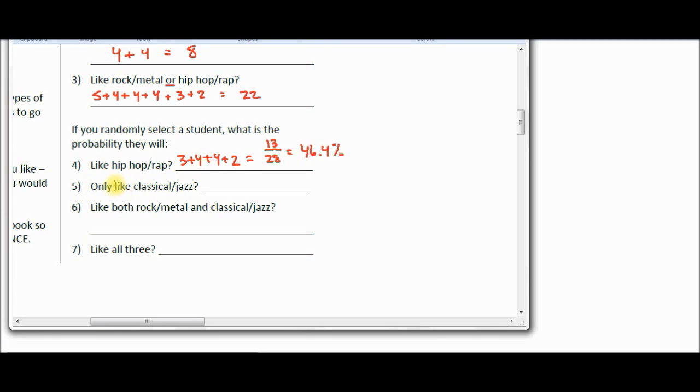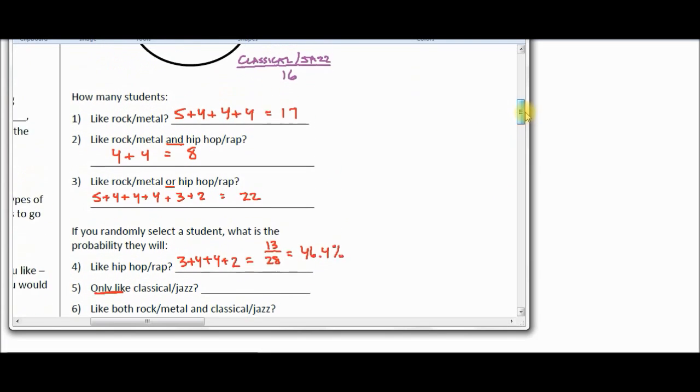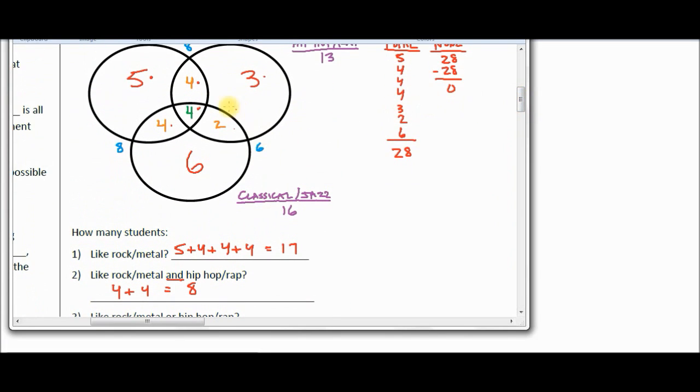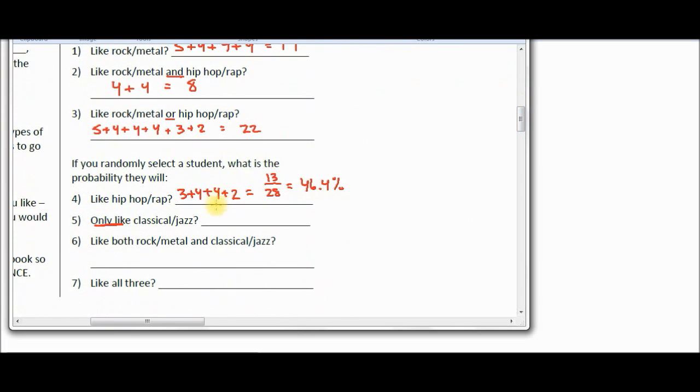How many students only like classical jazz? Now take a look, class. Look at our classical jazz circle. We can't pick this 4 because they like rock also. Can't pick this 4. They like rock and hip-hop. Can't pick these 2 because they like hip-hop or rap. This is the only category. This 6 is the only number of students who just like classical and jazz. And that means we can just find our probability is 6 over 28.